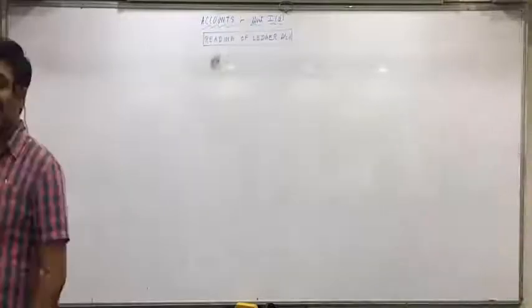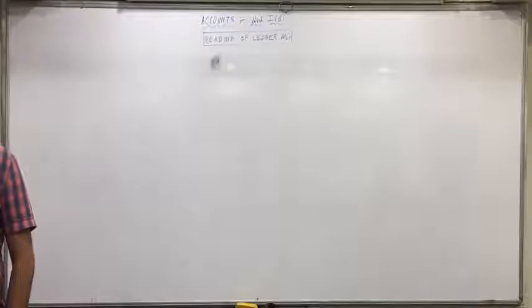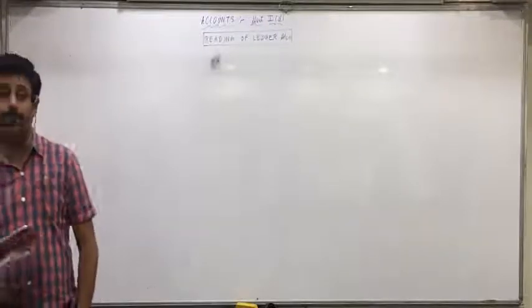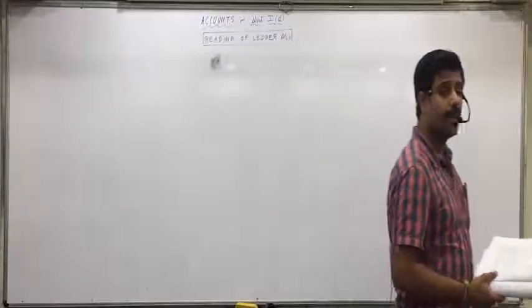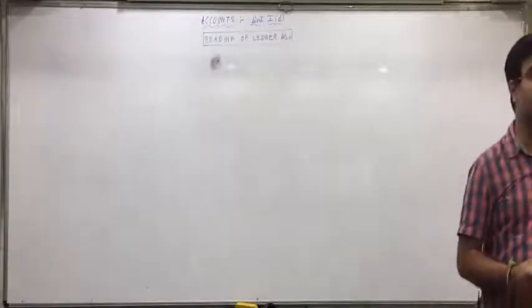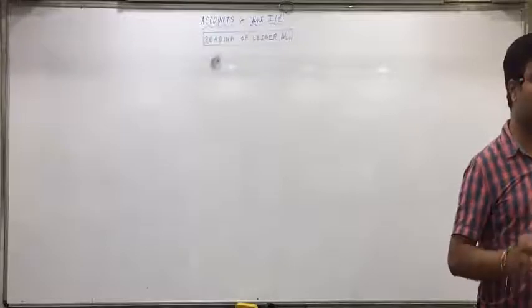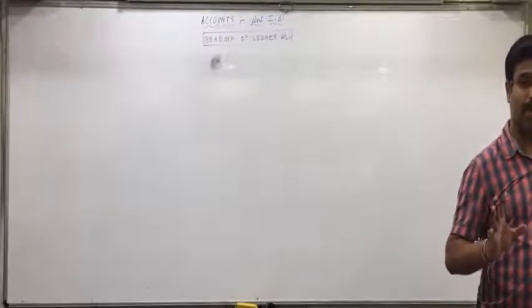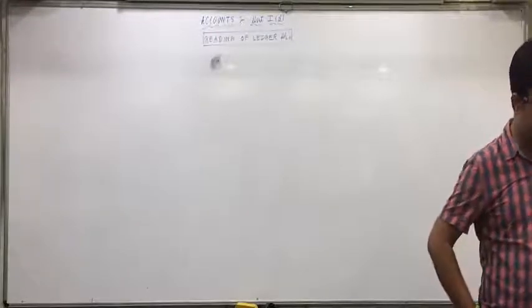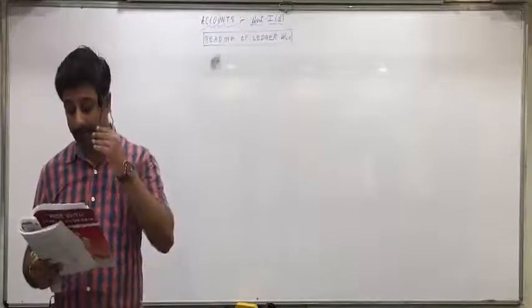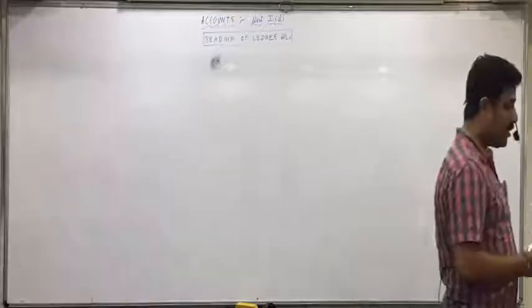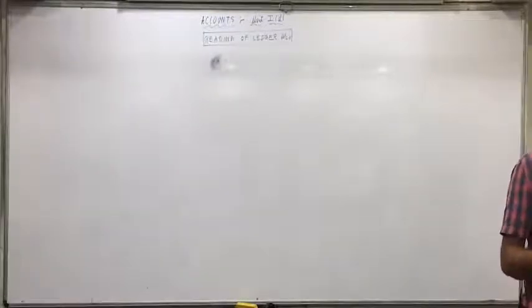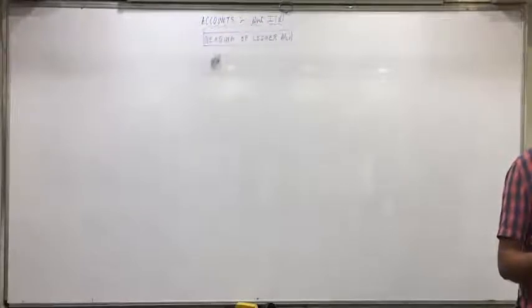Same like opening balance. Which accounts have opening balance we discussed? Personal and real. Which accounts do not have opening balance? So closing balance also personal and real accounts will have. Goods and nominal account will not have closing balance because they are transferred to trading and P&L account. So underline personal and real accounts have the closing balance, and underline goods account, nominal account transferred. They are transferred so they don't have closing balance.